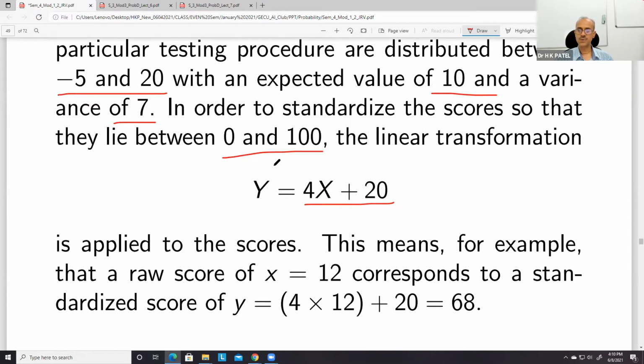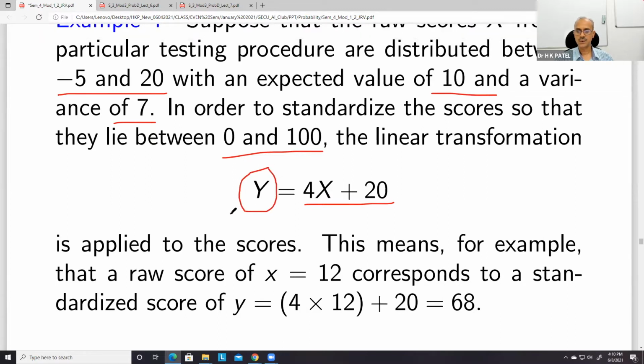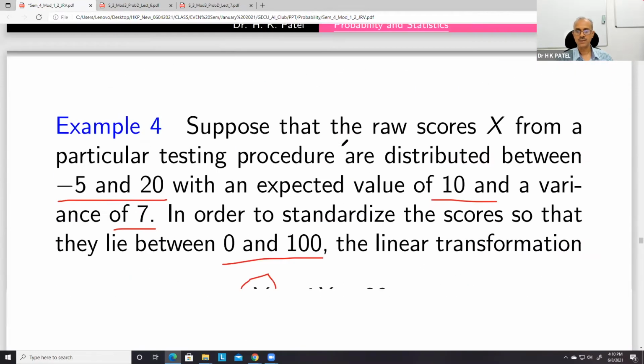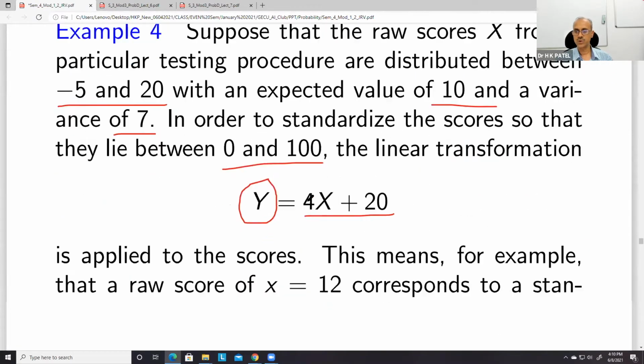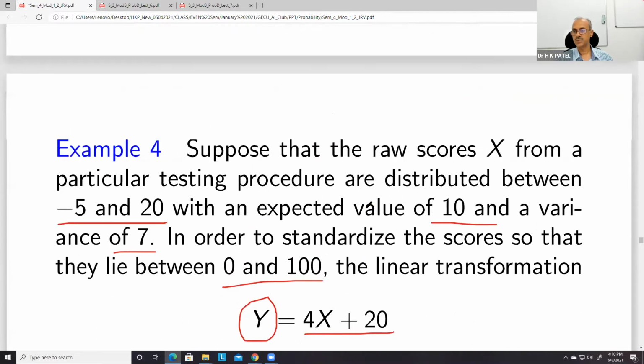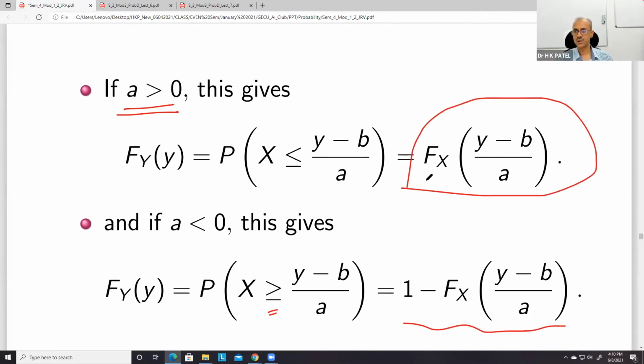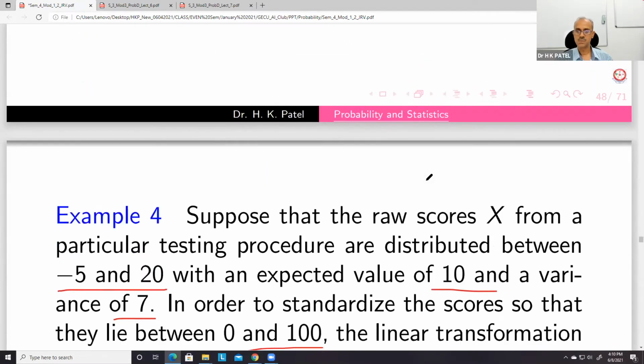Then we have to find the mean, standard deviation and cumulative distribution of y. We can use all these results that we have derived here. You can see that a is 4, positive, and therefore we can use this result to find the cumulative distribution.